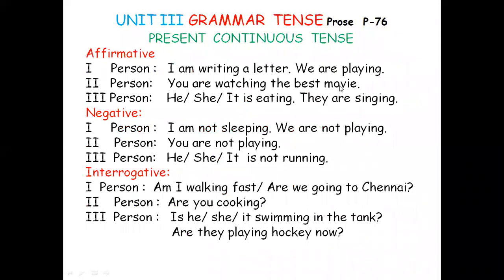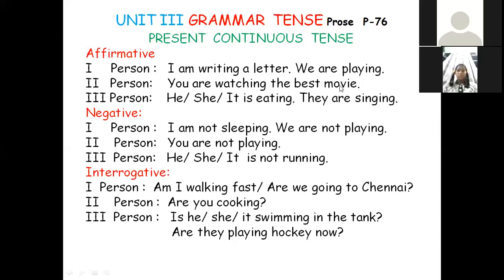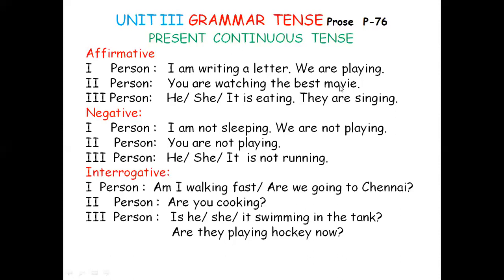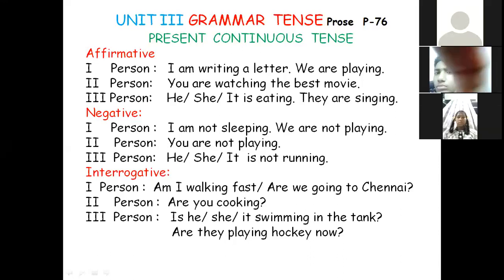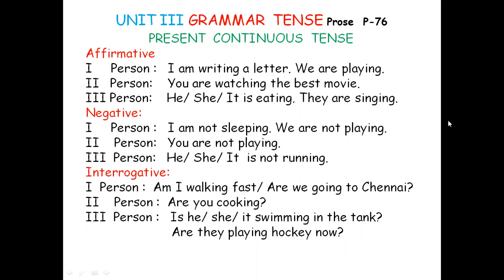And then present continuous tense, the same basic forms: affirmative, negative, interrogative. Here actually you may not have a problem because the verb is already in split form. Am writing is the verb phrase. How many words are there? Am and writing. So in between am and writing, we are going to insert not for negative. Okay, I am writing a letter.